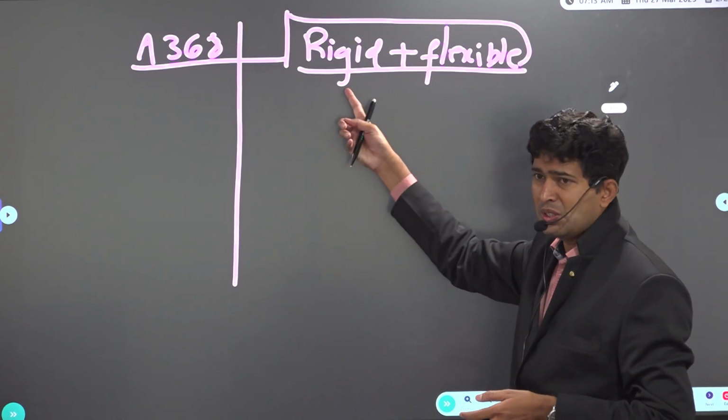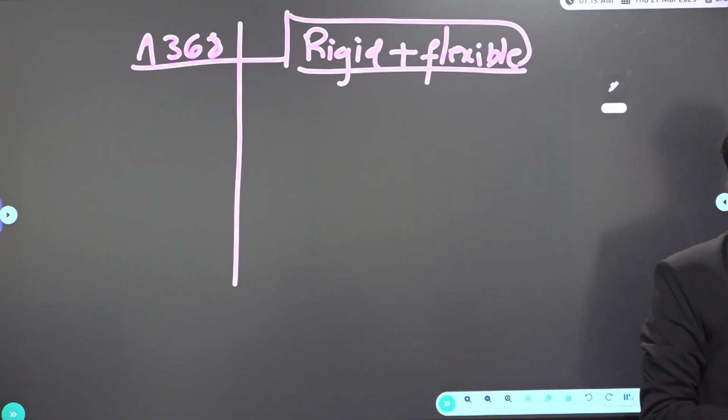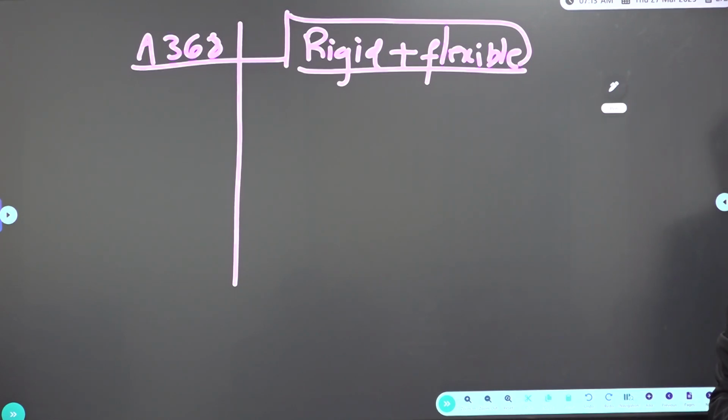So what is a rigid constitution? What is a flexible constitution? Difficult to change, then that is called rigid. Easy to change, that is called flexible. So I said the Indian Constitution is both rigid as well as flexible. What does it mean? In some cases, it is easy to amend the constitution. In some cases, it is very difficult to amend the constitution.